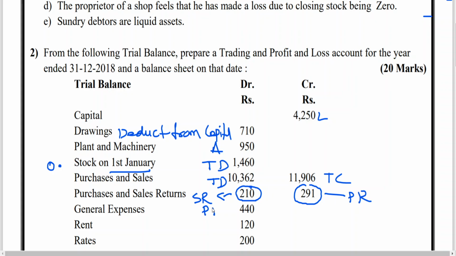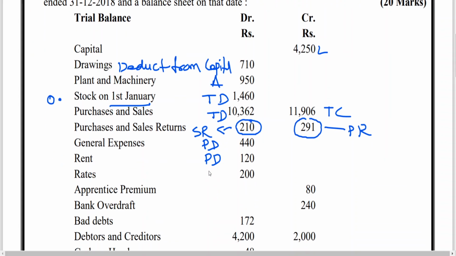General expenses, profit and loss account debit side. Rent, profit and loss account debit side. Rates, profit and loss account debit side. Apprenticeship premium. See, for the first time you are getting apprenticeship premium. Apprenticeship premium is nothing but when you want some training from any organization, real-time training, practical experience before you join. For providing the practical experience, the organization which is giving you coaching charges some money from you. It is called apprenticeship. For giving the training, they are collecting some money. That is called premium.